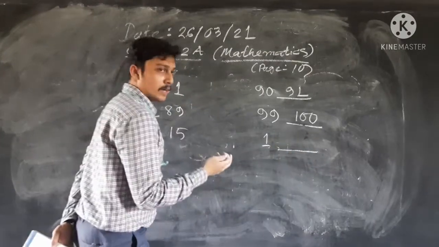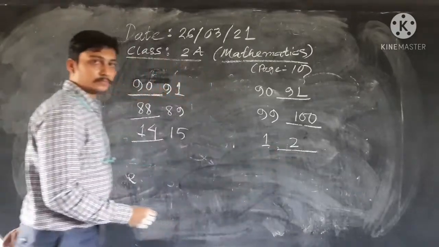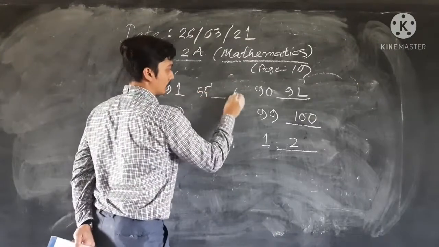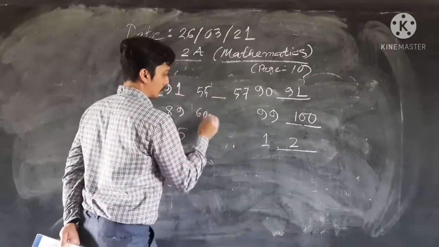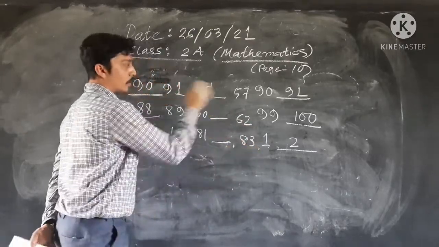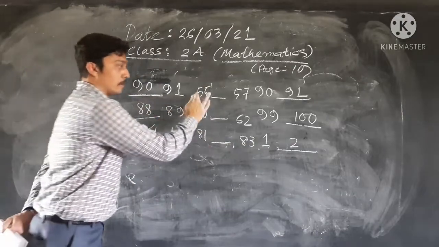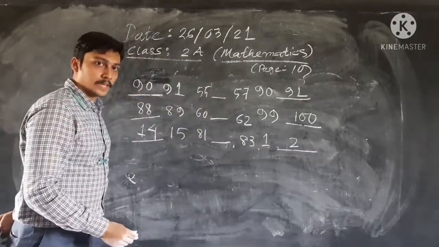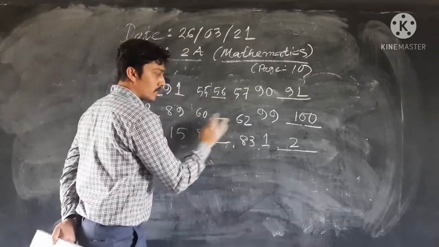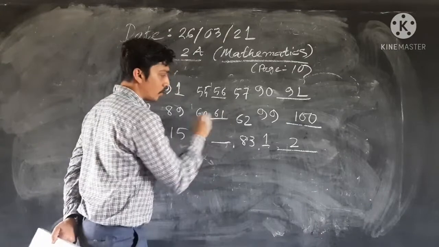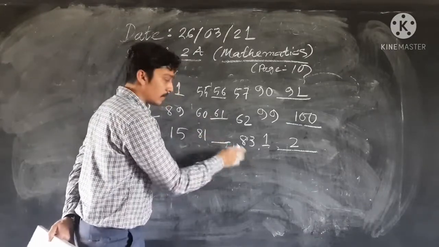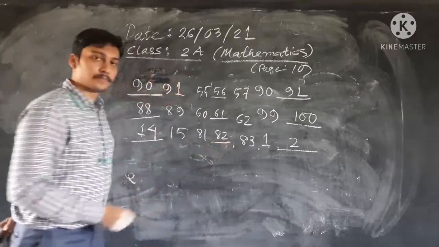What comes after 1? 2. Now, what comes between 55 and 57? Yes, 56. What is coming between 60 and 62? Yes, 61. Which number comes between 81 and 83? Yes, obviously this is 82.